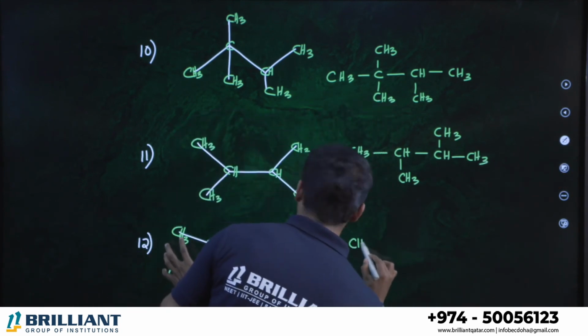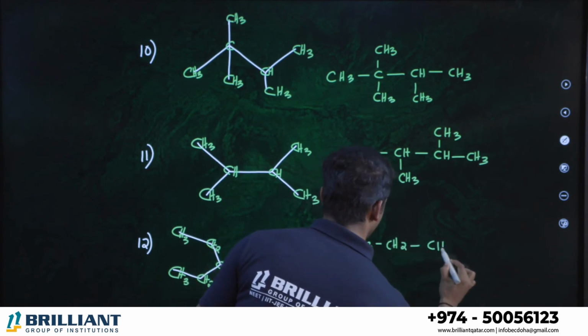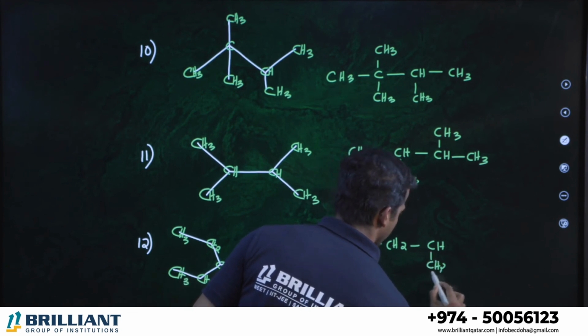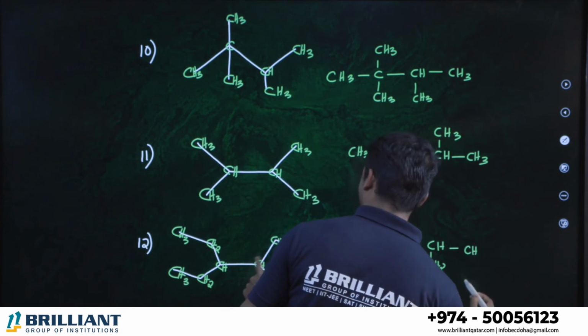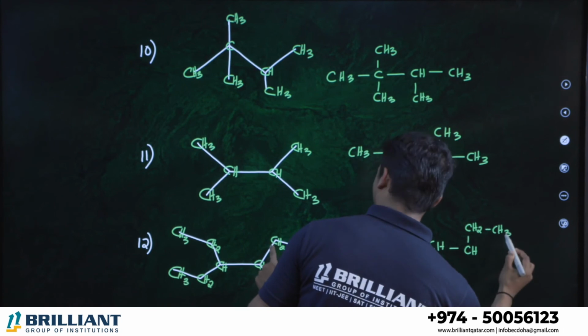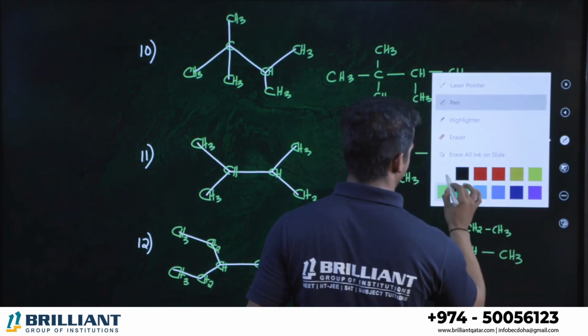What about here? You can write the CH3 and then the CH2. It is connected to a CH carbon. On the CH carbon, an ethyl group is there. So CH2, CH3. Continue. The CH is connected to another CH group. On the CH, what do you have? CH2, CH3 is there. And the CH is connected to one CH3. Bonding should be correct. That's it.